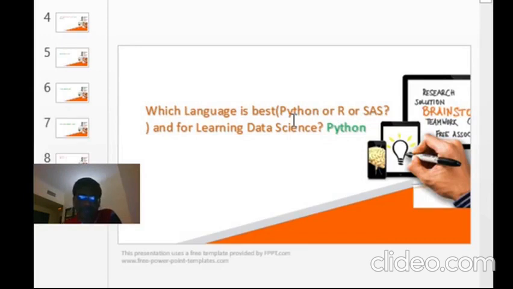Earlier in my previous company, there were about 20 data scientists in total. Of those, mostly 15 people were working on Python. Hardly 4 or 5 people were working on the R language. So that is where you can see that most people are using Python. That is the reason why we choose Python as the language. We have very strong reasons. So that is the thing, very quick about this.